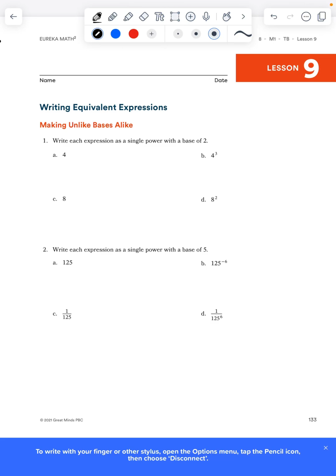Today we're going to do Module 1, Lesson 9. Module 1, Lesson 9. And we're still working on exponents.